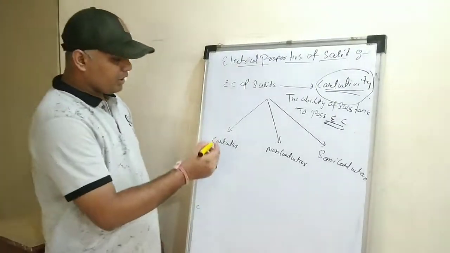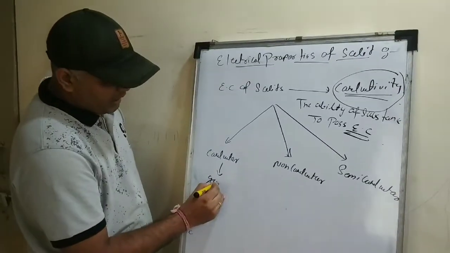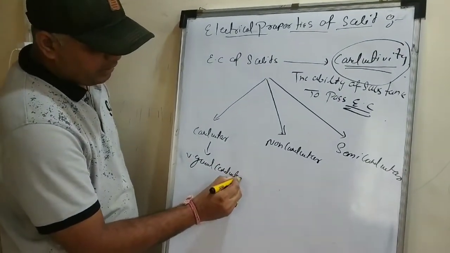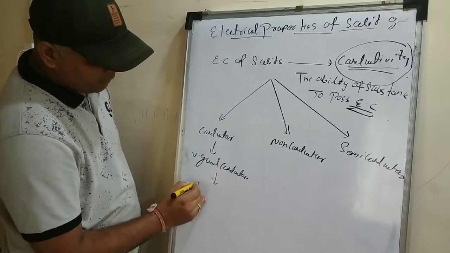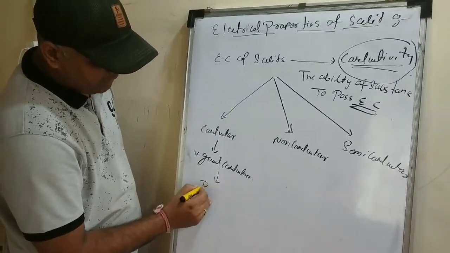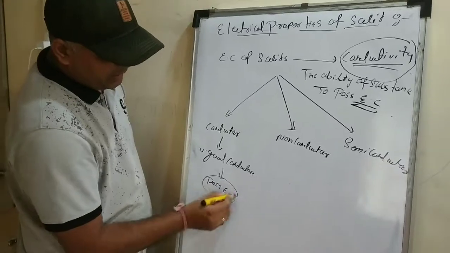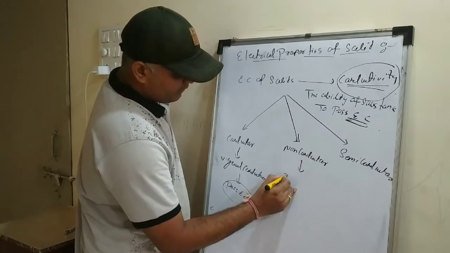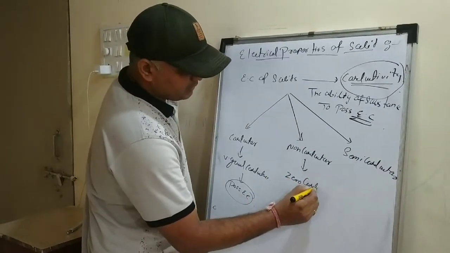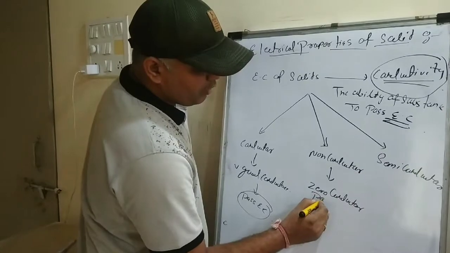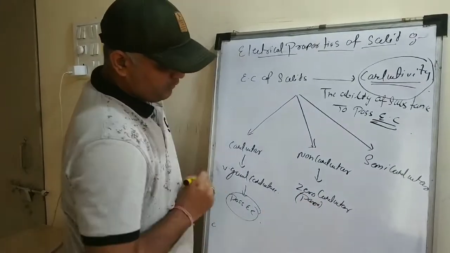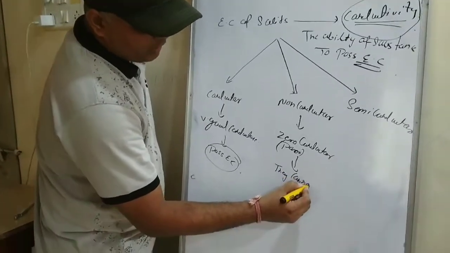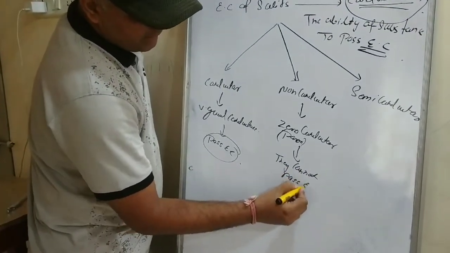Conductors have a very good conductance. Why? They can pass electricity. Non-conductors have a zero conductance, or we can say a poor conductance, because they cannot pass electric current.